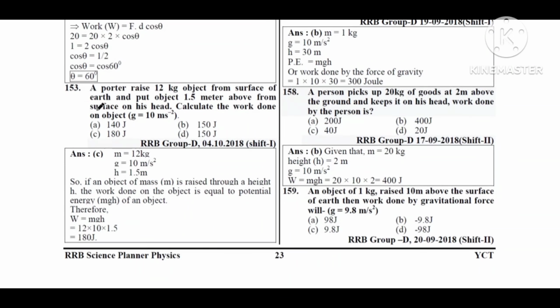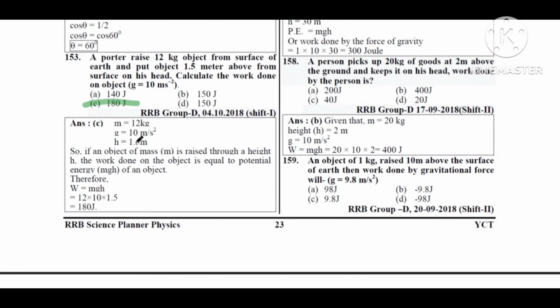Next question. A porter raises a 12 kg object from the surface of Earth and puts the object 1.5 meter above the surface on his head. Calculate the work done on the object. g is equal to 10 meter per second square. So ಇದಕ್ಕೆ ಆನ್ಸರ್ ಬಂದು ಆಪ್ಷನ್ ಸಿ 180 ಜೌಲ್.